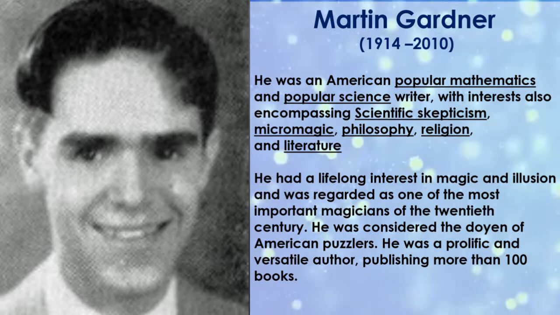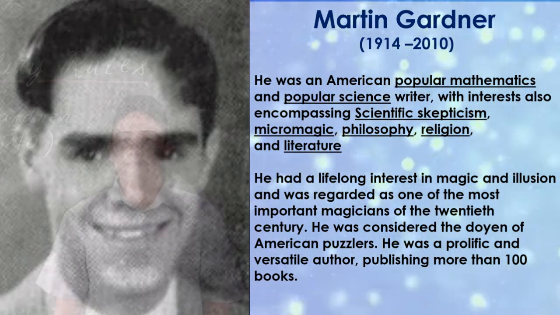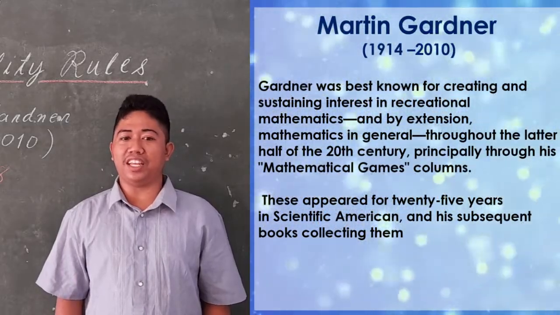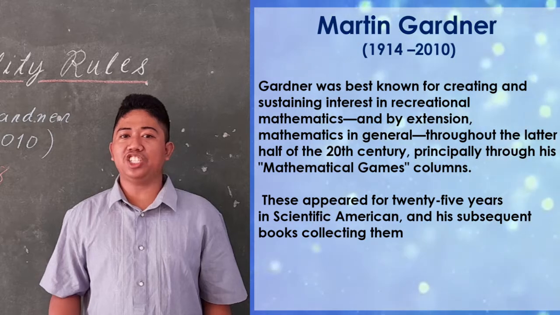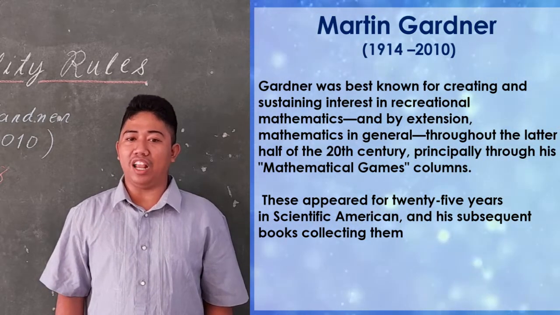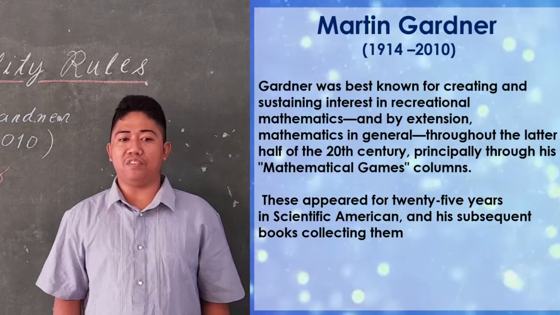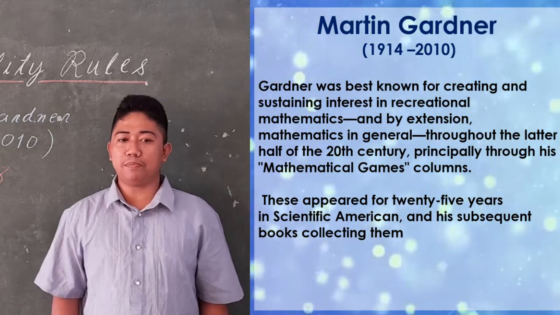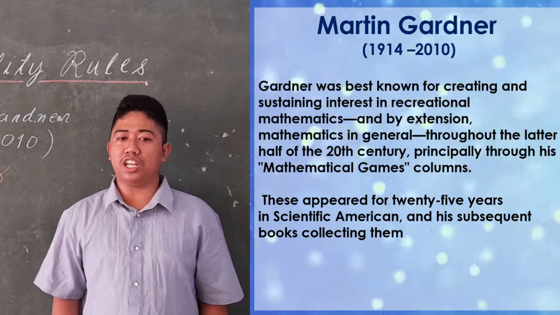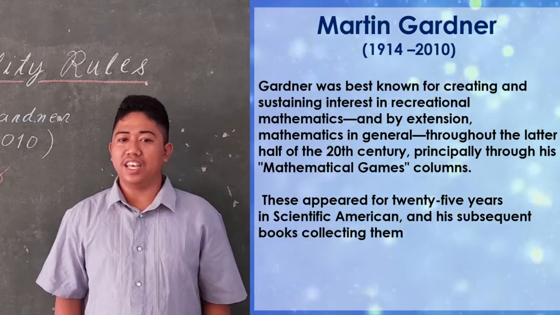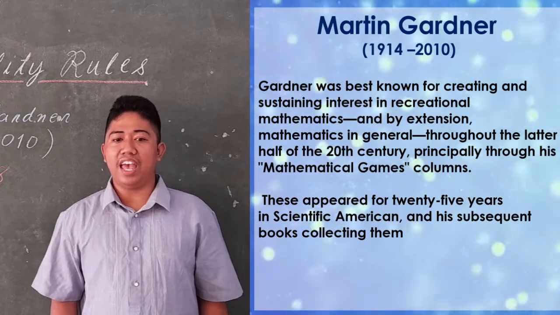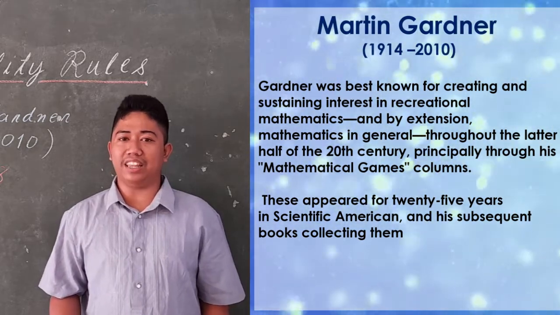He was a prolific and versatile author, publishing more than 100 books. Gardner was best known for creating and sustaining interest in recreational mathematics, and by extension, mathematics in general throughout the latter half of the 20th century, principally through his mathematical games columns, which include the divisibility rules. These appeared for 25 years in Scientific American and in his subsequent books collecting them.